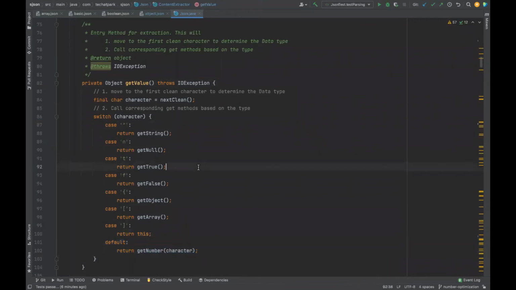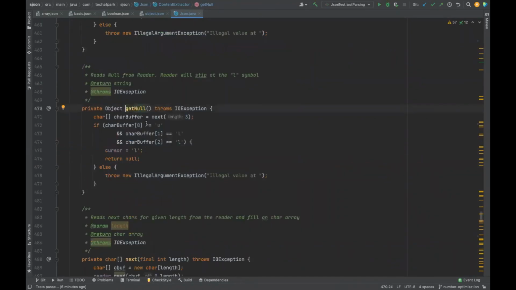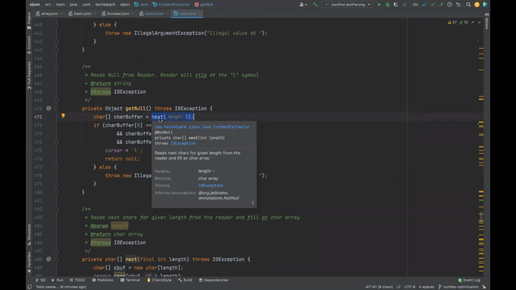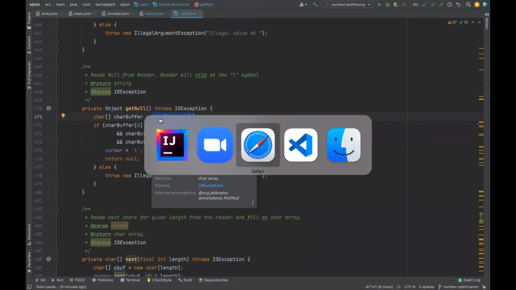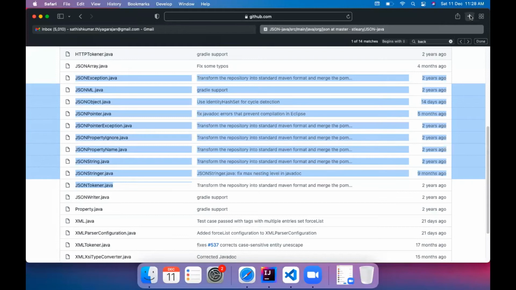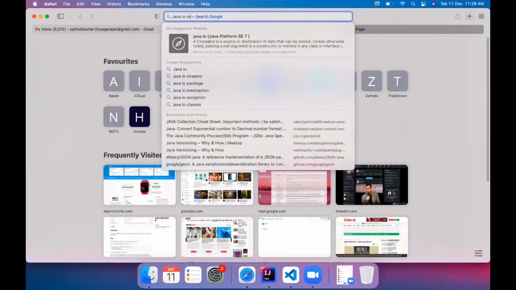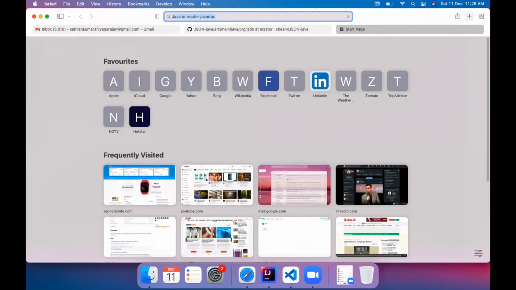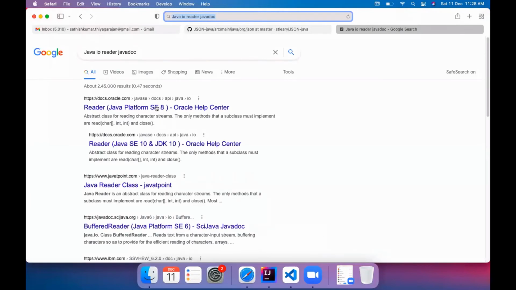Now, before we go to the complex part, let us go to null, true, and all those. With null and true, everything is very, very easy. This is another Java IO in detail. If you see, there are a lot of methods. Read is what we will be covering in IO most of the time, just plain simple read. There is a cost to that. For example, if you are looking at the Java IO reader, most of the time we tend to read character by character, right?